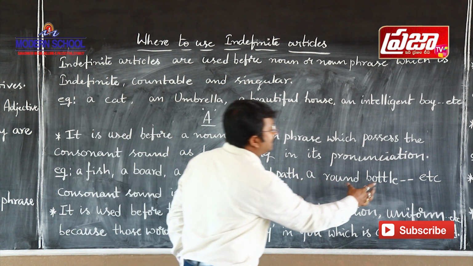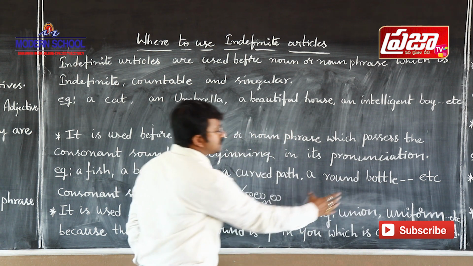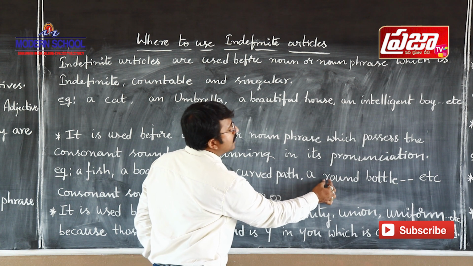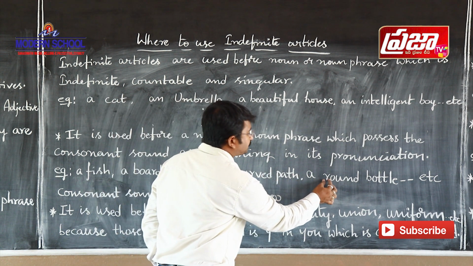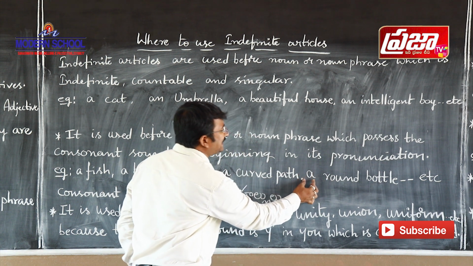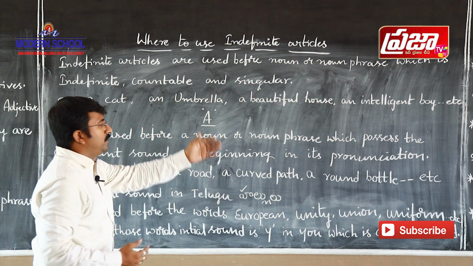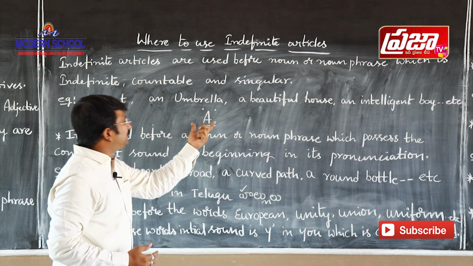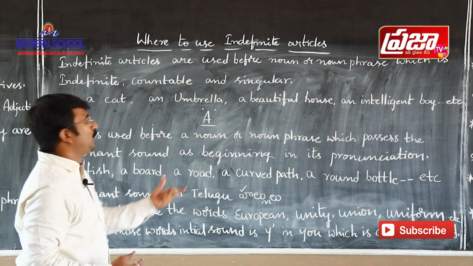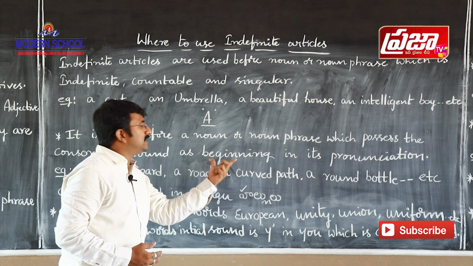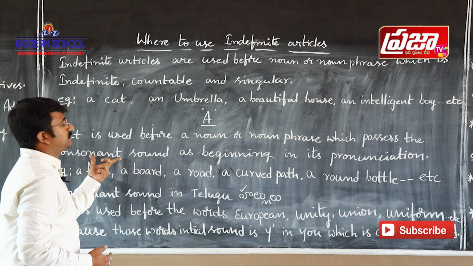And let us take another noun phrase here. Round bottle. If you take this noun phrase round bottle, ra is a consonant sound. Okay. So here we use the indefinite article a. So what we have to remember here, we have to use the indefinite article a before the noun whose initial sound or beginning sound in its pronunciation is a consonant sound.